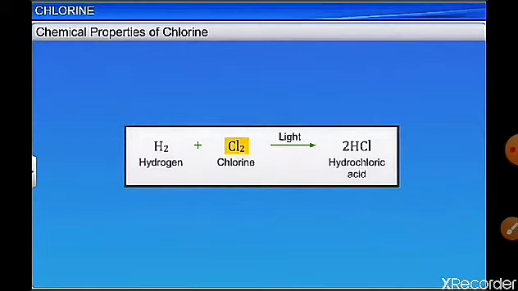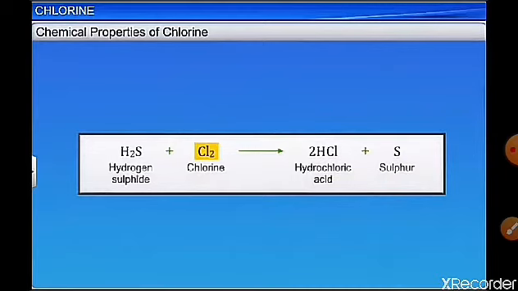It reacts with hydrogen in the presence of sunlight to give hydrochloric acid, which is an important laboratory reagent. So chlorine reacts with the majority of non-metals and metals. It reacts with many elements to give different compounds. It not only reacts with metals and non-metals, but it also reacts with other compounds. For example, Cl2 reacts with hydrogen sulfide to give hydrochloric acid and sulfur.